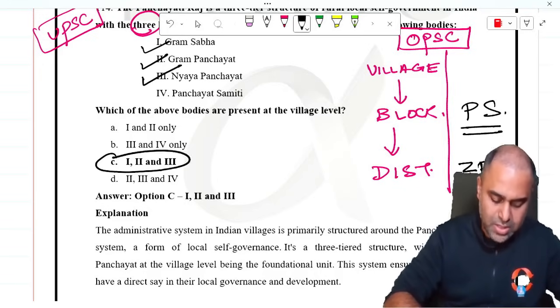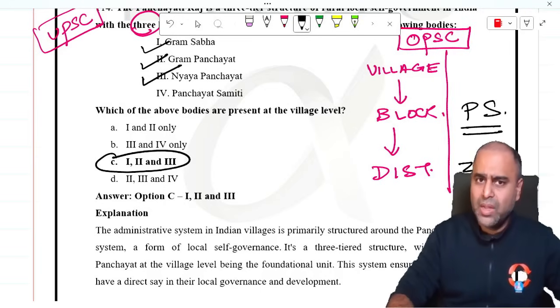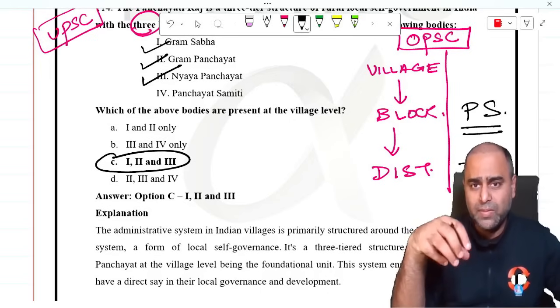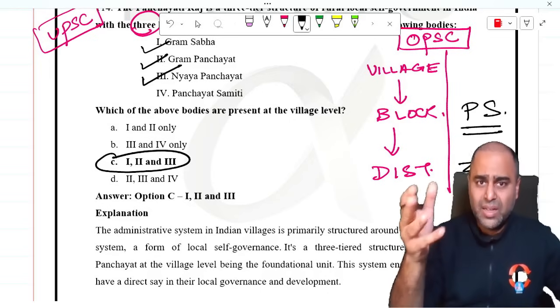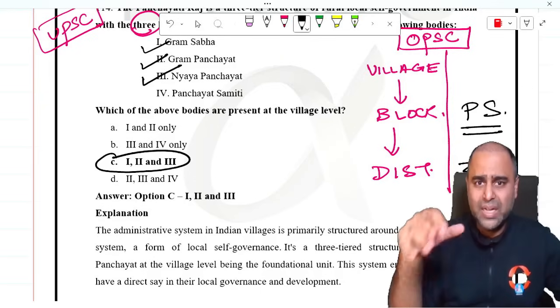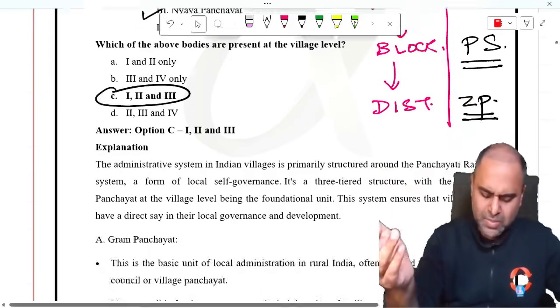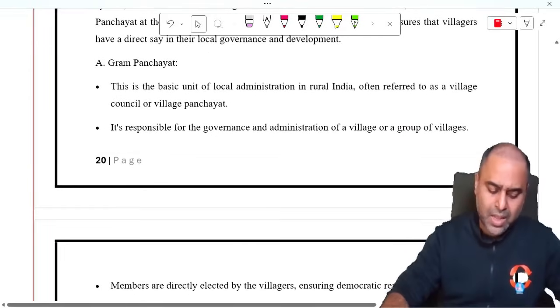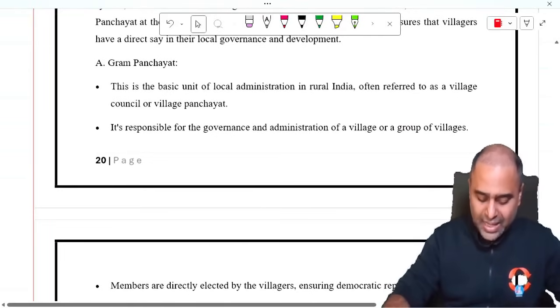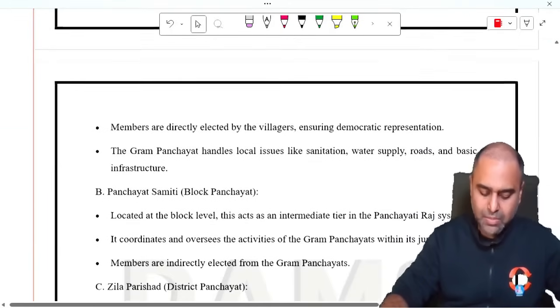Answer to this question was option number C. Nyay means to give justice. So whatever is the rules and regulations in the village, if anyone breaks it, important people of the village sit and discuss. Gram Sabha is where the people sit and discuss and see how well the village will progress. Similar is for Gram Panchayat. Okay? Gram Panchayat is more of a elected body as compared to the Gram Sabha.